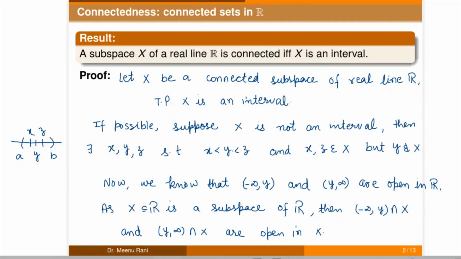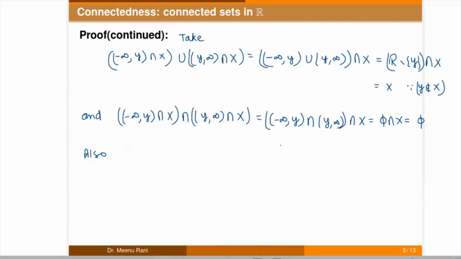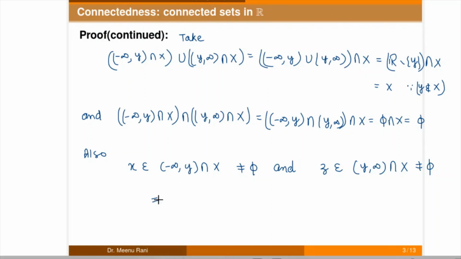Because x is less than y is less than z and x and z both are in X, if we take the element x, it is in (minus infinity, y) intersection X, so it is non-empty, and z also belongs to the other open interval, so it is also non-empty. So X can be written as a union of two open sets which are non-empty and disjoint. This implies that the set X is disconnected.